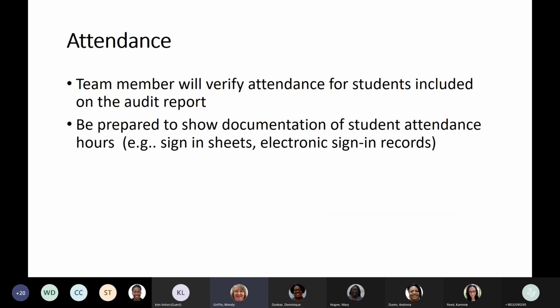As far as attendance, the team member, if it's Cami or I, will verify attendance for students included on that audit report. So that 25 or 40 students that we indicate we're going to be looking at records, we also will be verifying attendance for those students as well. And so in preparation, be sure that you're ready to show documentation of those student attendance hours, whether your program uses sign-in sheets or electronic sign-in records. Be prepared to show us documentation of attendance for those 25 or 40 students.